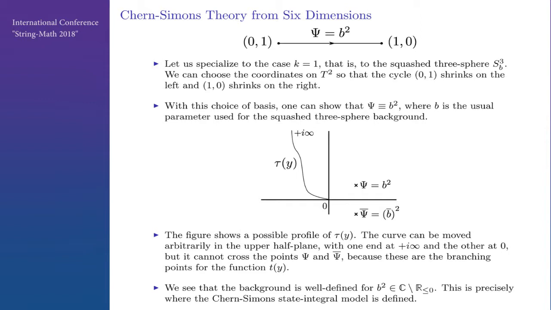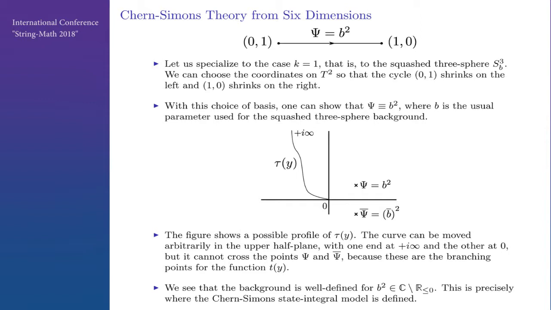So here we have a tau plane, so tau is some function that depends on y, which goes to plus i infinity on one end and 0 at the other end, and here it goes along some curve which does not matter, as long as it is in the upper half plane. And so there are two points, psi and psi bar, which are important. And remember that tau equal to psi or tau equal to psi bar were branching points for t squared.